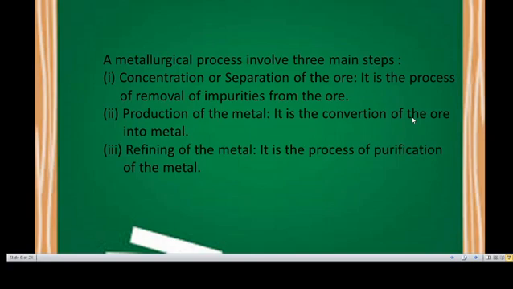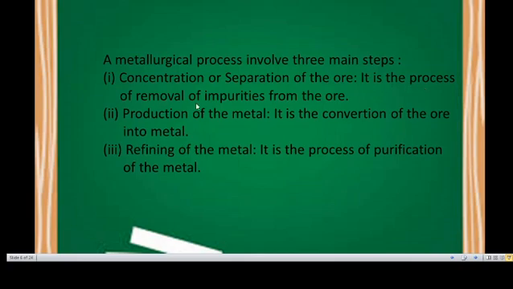A metallurgical process involves three main steps. What are the steps? First one is concentration or separation of the ore.